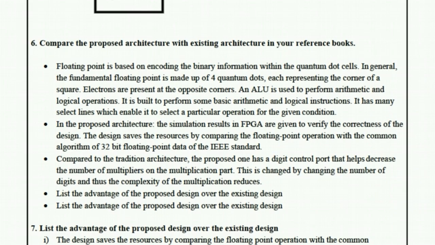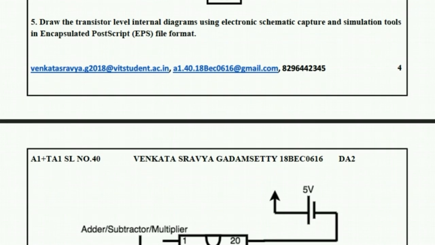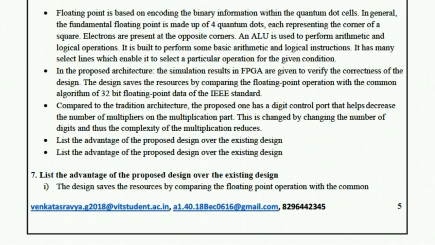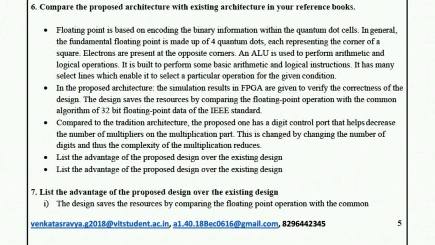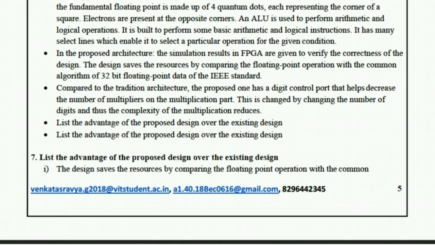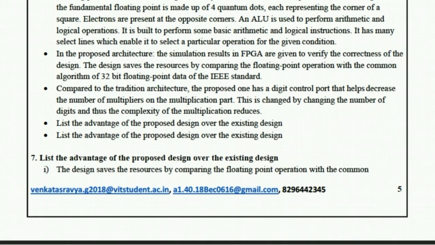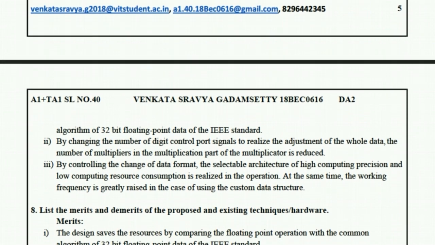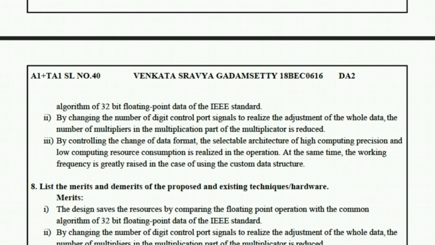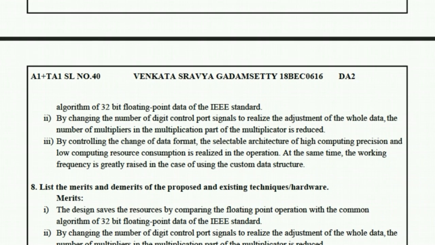And as I said before, the proposed architecture differs from the existing architecture in that it adds a digit control port which was not there previously, and due to this the speed at which the operation is performed is increased. The ALU, as we all know, is used to perform arithmetic and logical operations. So the stress on this ALU has decreased. The advantages, like I said, are that the speed increases, and also by changing the number of digit control ports, the adjustment of the whole data is done and the number of multipliers in the multiplication part is adjusted accordingly.